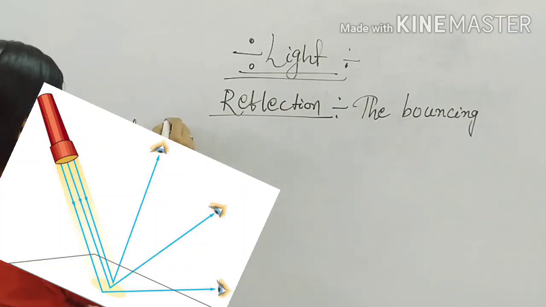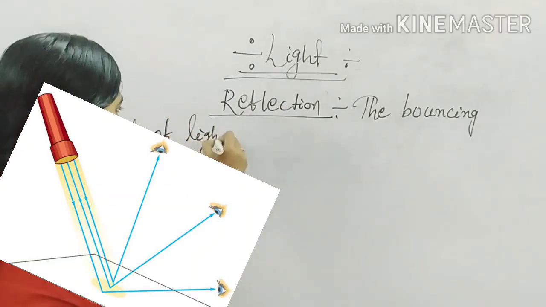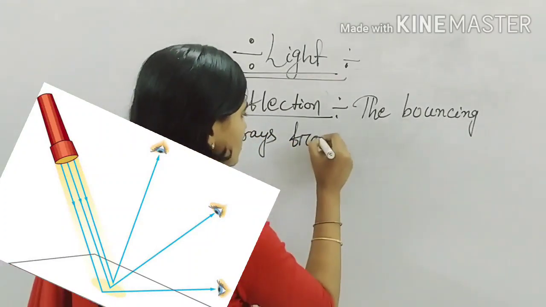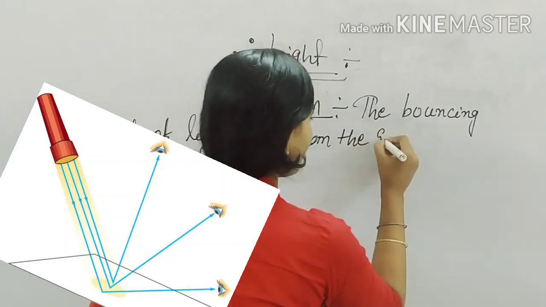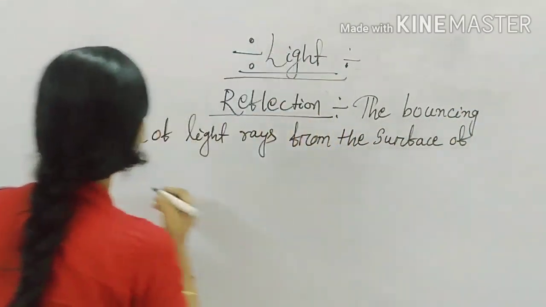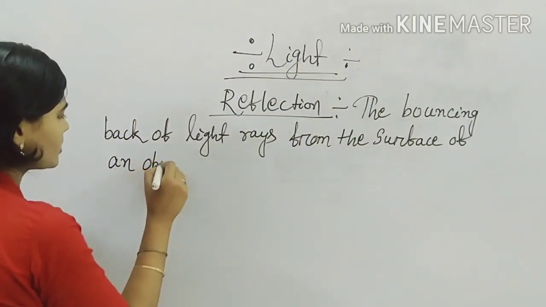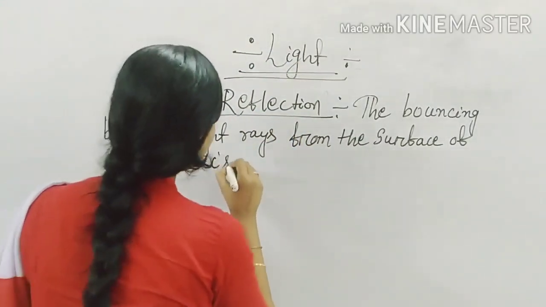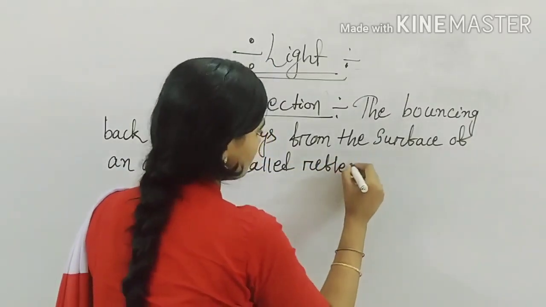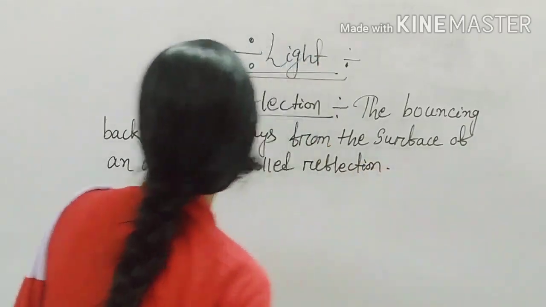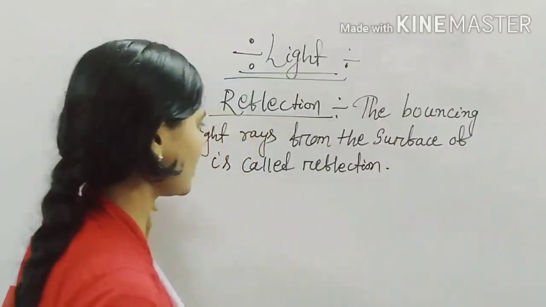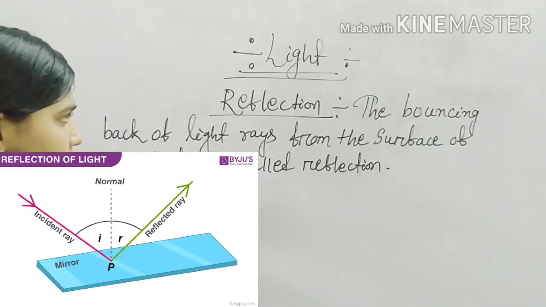So what is reflection? The bouncing back of light rays from the surface of an object is called reflection.